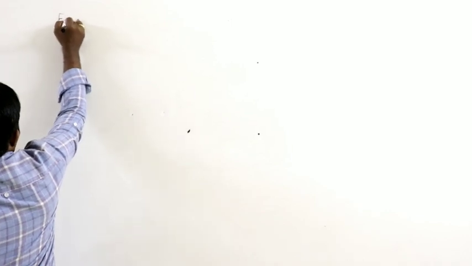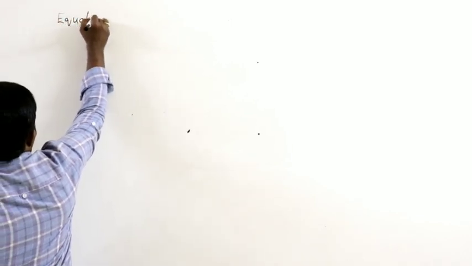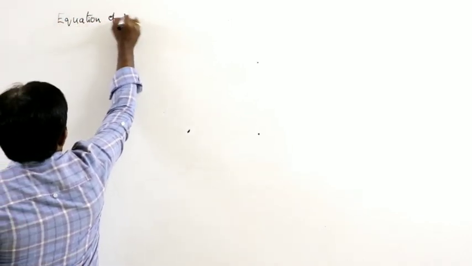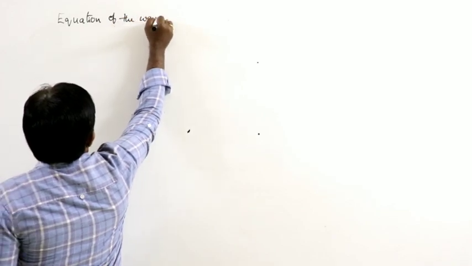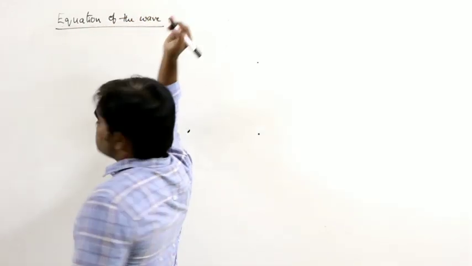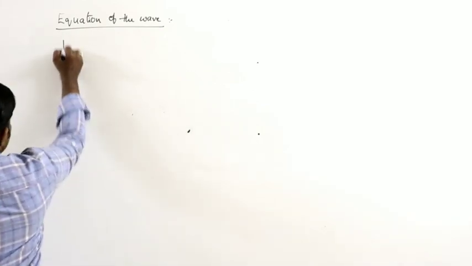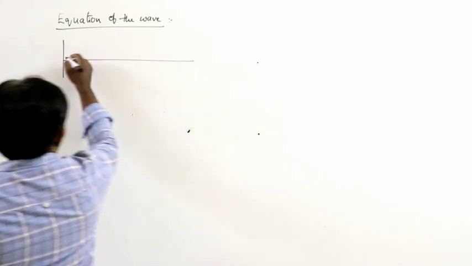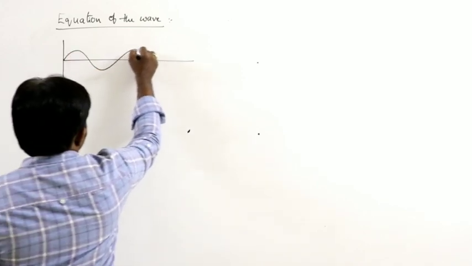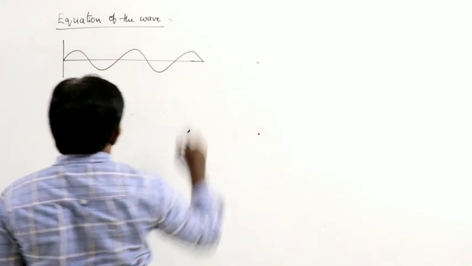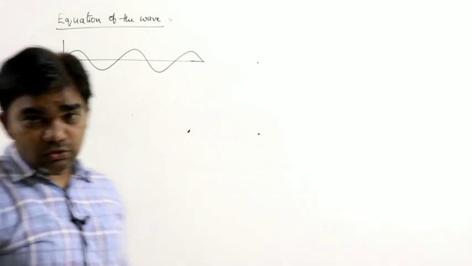So next we discussed about transverse waves and longitudinal waves. Next we can discuss what is the equation of the wave. First of all, equation of the wave. So generally in simple harmonic motion, for example this is the wave, progressive wave. This is also called as progressive wave equation.